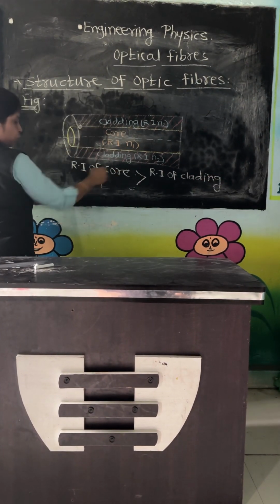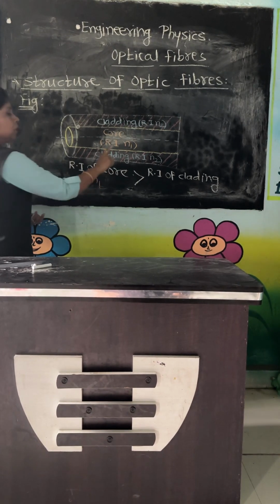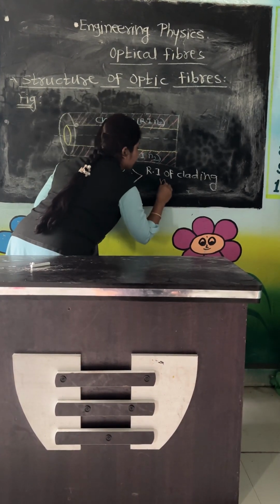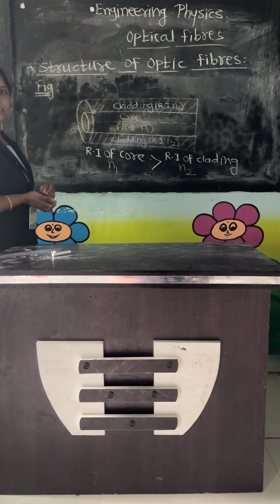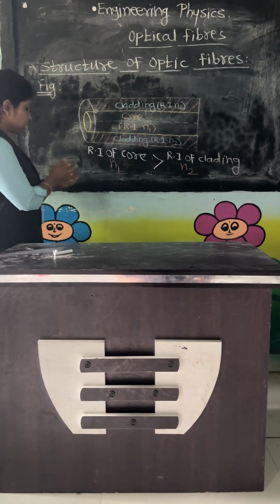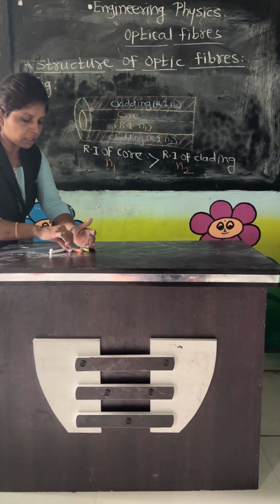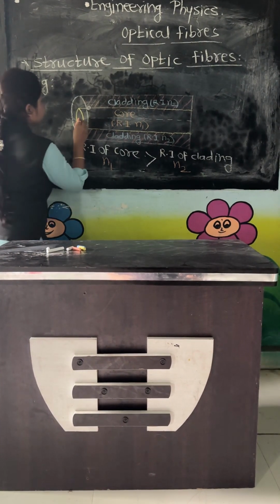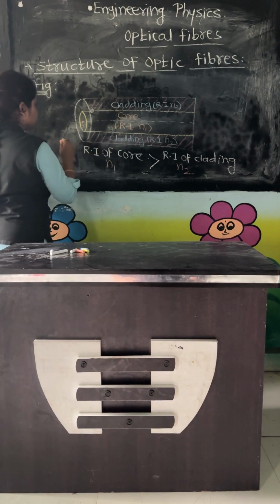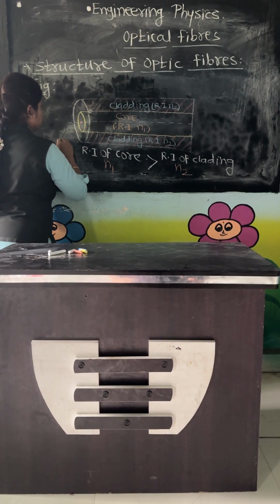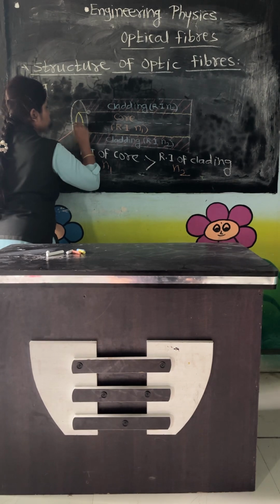Refractive index of core, denoted by the symbol N1, must be greater than refractive index of cladding. Then the light rays coming into the core, listen carefully, suppose this one is the axis, the entrance point for that core. Now the light ray is coming into the core.